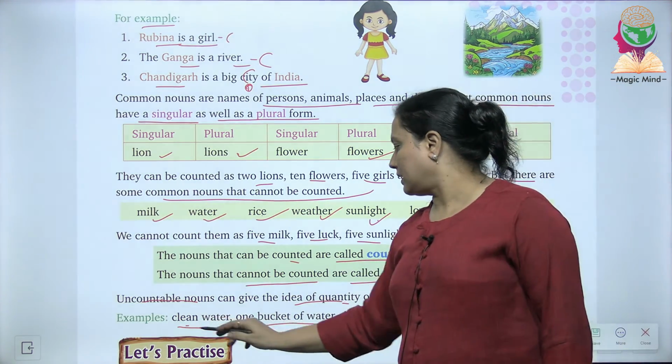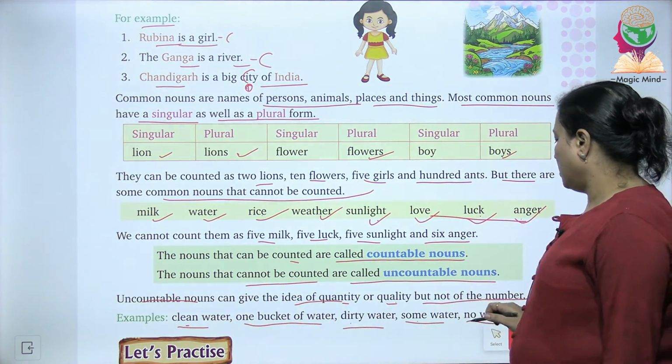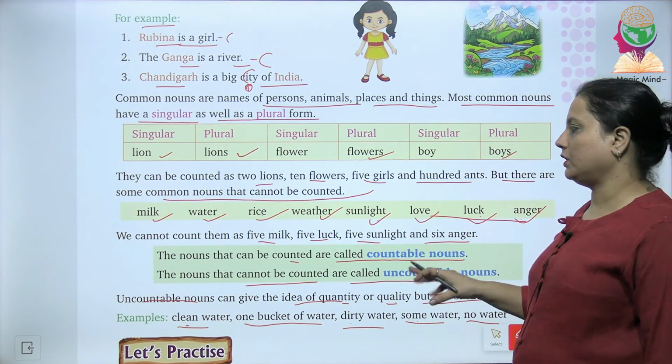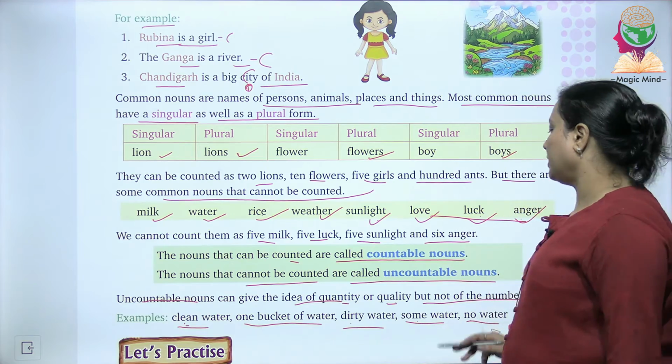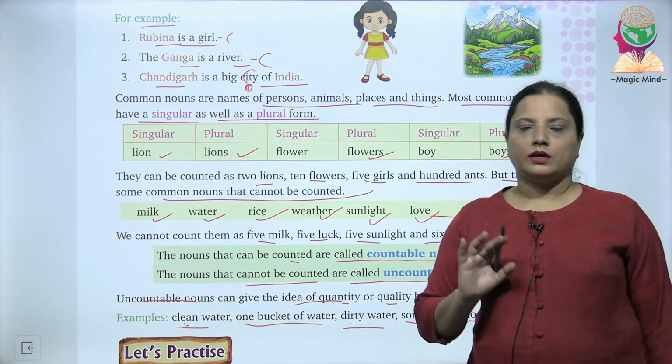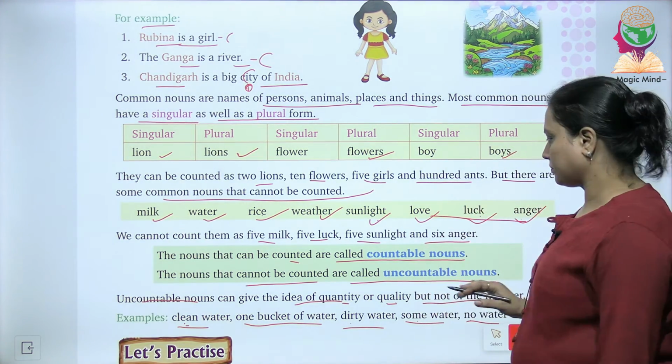Now here the words clean, 1, dirty, some, or no water, they are telling you the quantity, but they are giving you also the quality. Clean is giving you the quality, but they are not giving you the exact number.